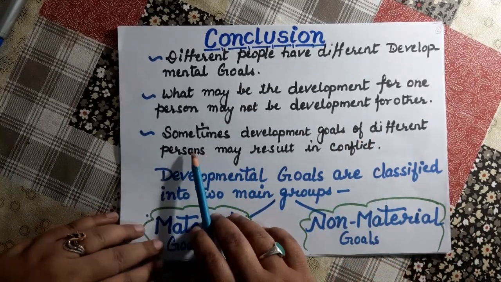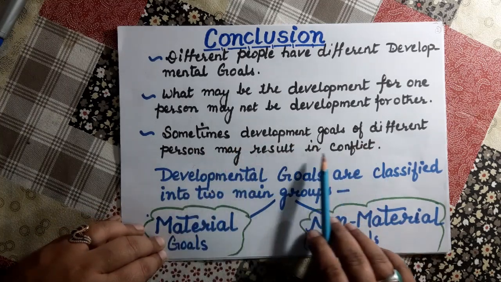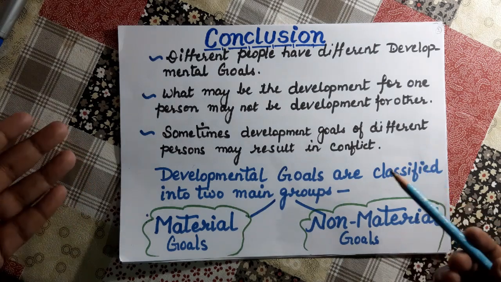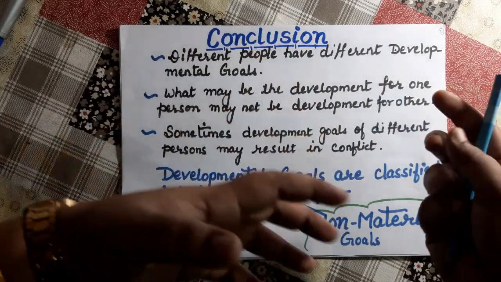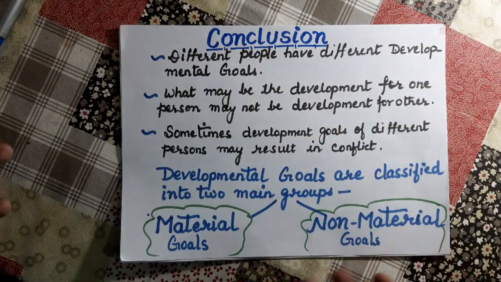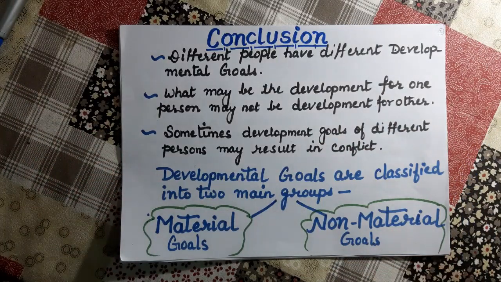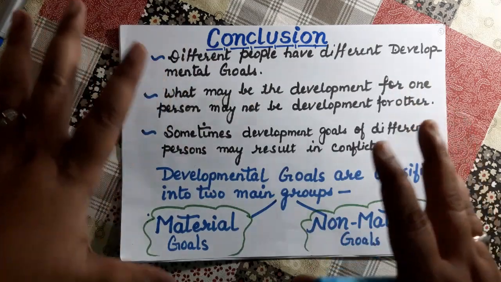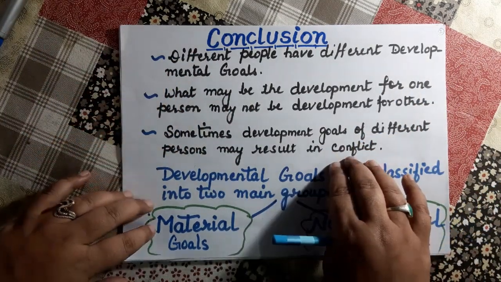Okay, now let's move to the third one. Sometimes development goals of different persons may result in conflict. How? Because when the development for one person is not the development for the other person, it creates conflict also. The thinking and the imagination vary from one person to another. So this is the main reason for conflict.